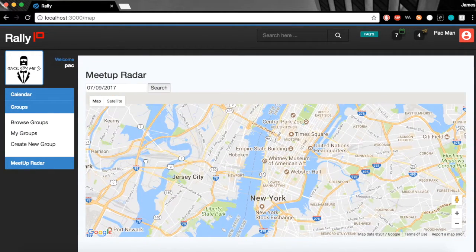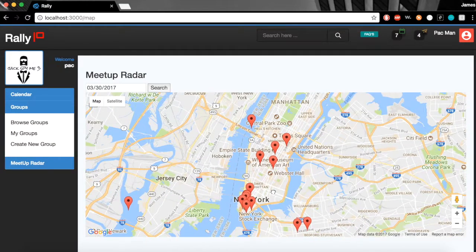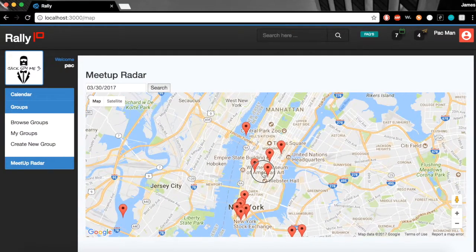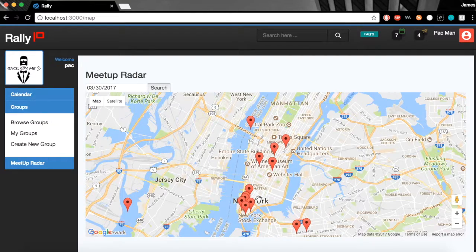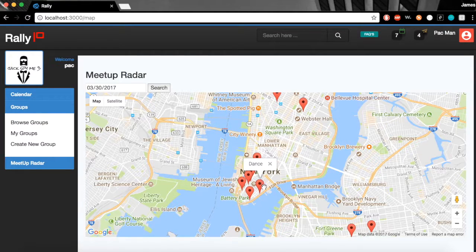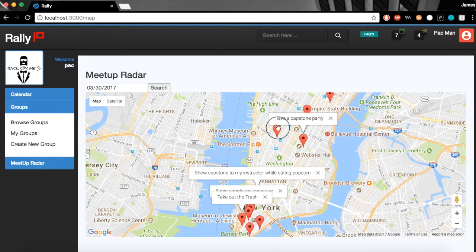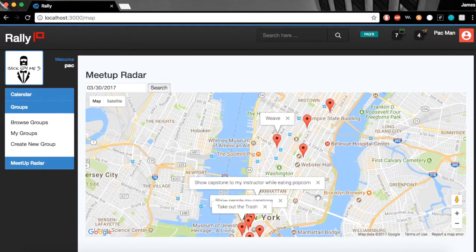I don't have any meetups for this day, but if we go to where I have all of my test appointments, you'll see that all these show up. So we can see there's a good amount happening already in Manhattan. And right there, that is 100 Wall Street, and there's our appointment. And for everything else, we can take a look at what's happening, just so we have a good idea of what's going on in the city.